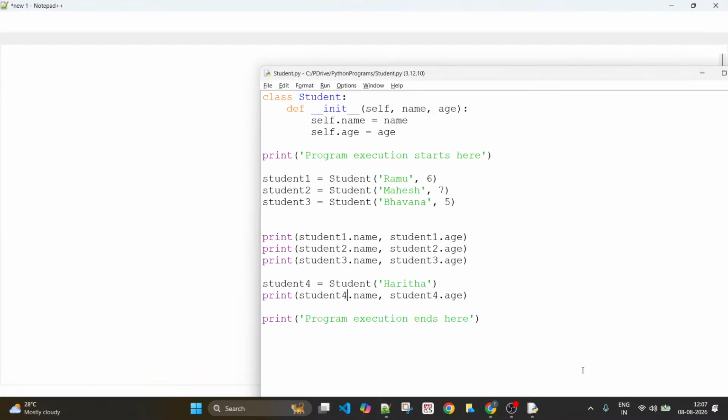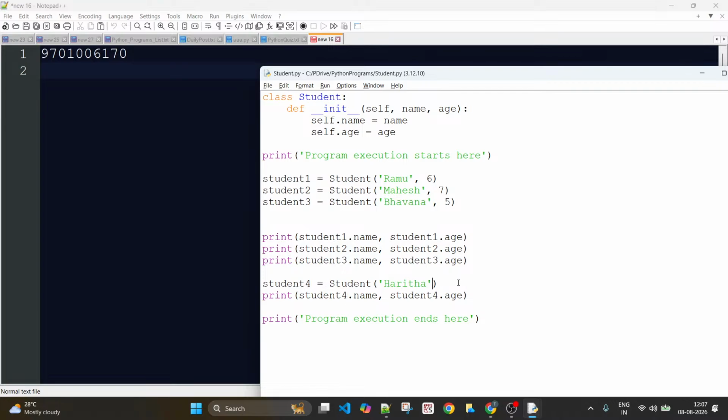It expects the second value also to be passed. This is not possible this way. So to avoid that, what did we do? Since we know that it is LKG or UKG students, you can just define the default argument, or you can provide a default value to this argument. What did you say? You said that if you don't pass anything, I treat the age value as 6, which is what you have mentioned here indirectly.